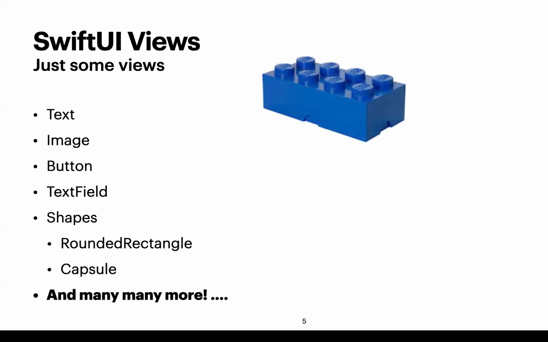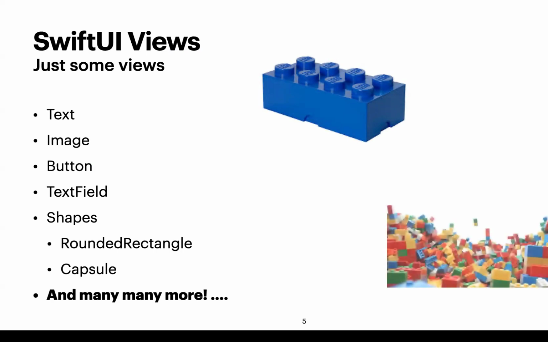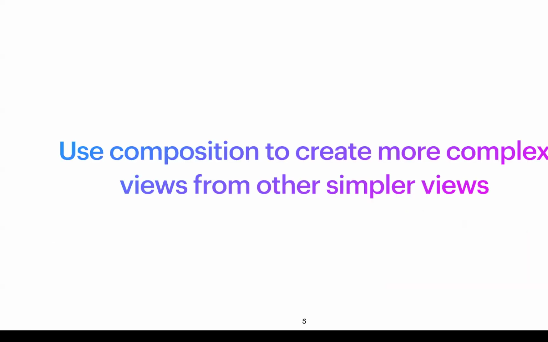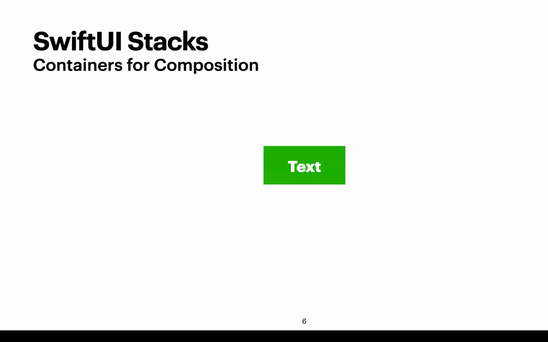You can think of them as Lego bricks. Each view has a particular characteristic, and we can put them together using view composition to create the more complex views that we want. So we use composition to create more complex views from other simpler views.